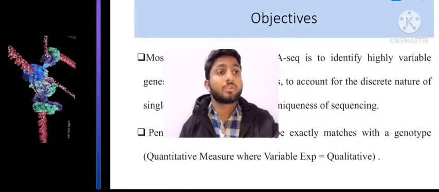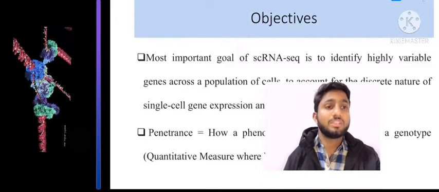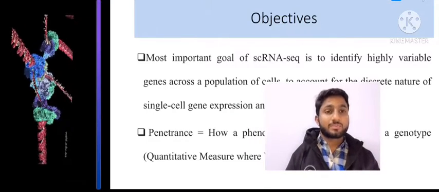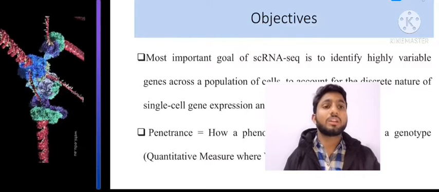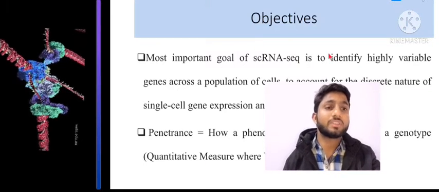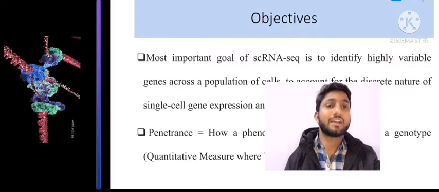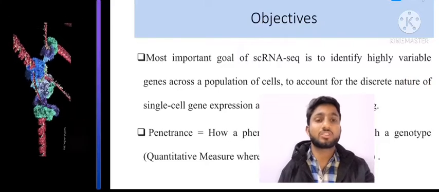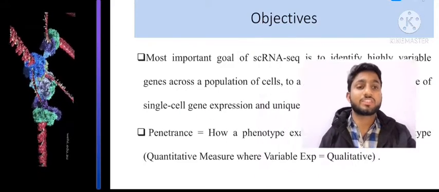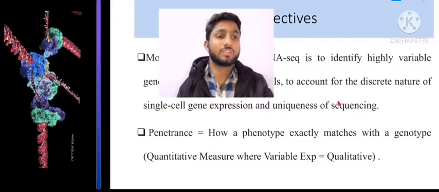Okay, now moving to the objectives: if genes are expressing in a varying fashion, then what will be the most important goal of single cell RNA sequencing? It is to identify highly variable genes across a population of cells, to account for the discrete nature of single cell gene expression and the uniqueness of the sequences.